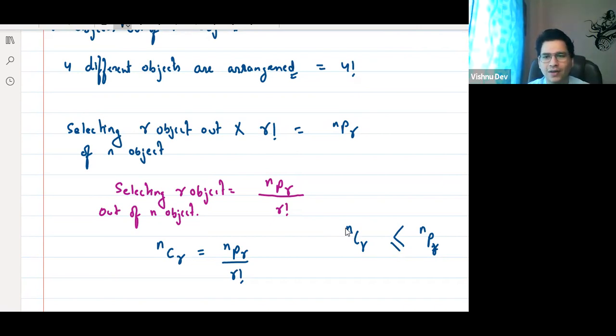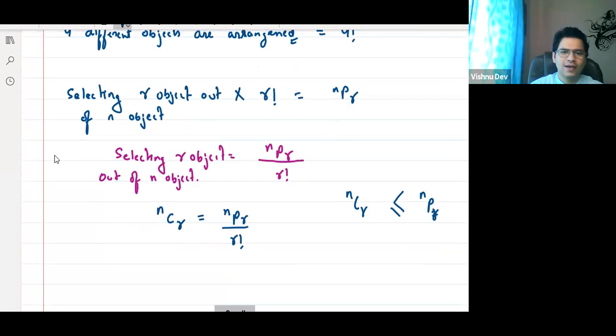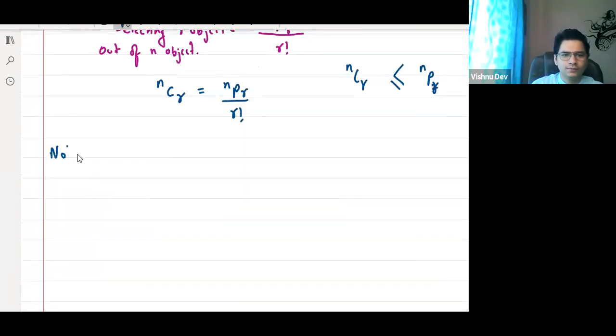Combination means only selection, no arrangement. So will order be important for combination? No, sir, order is not important. But for permutation, order is important. So can I write a note?